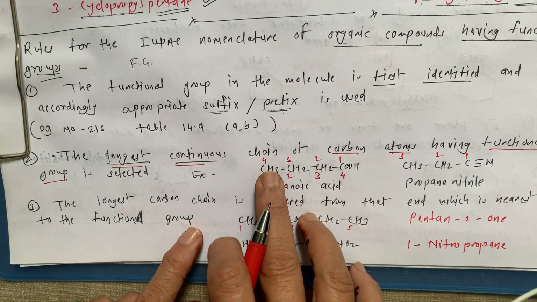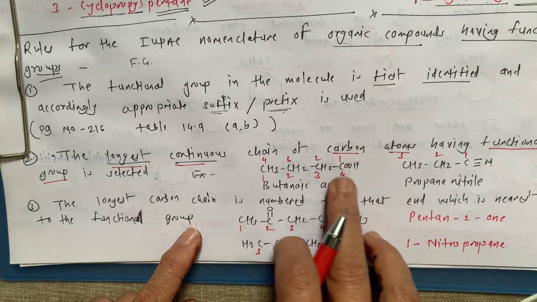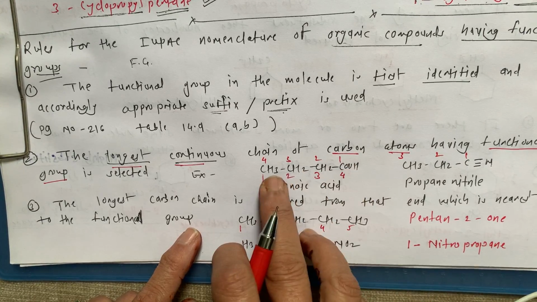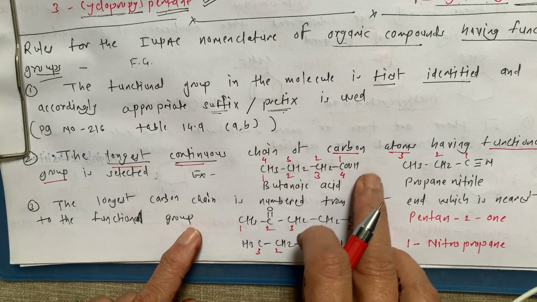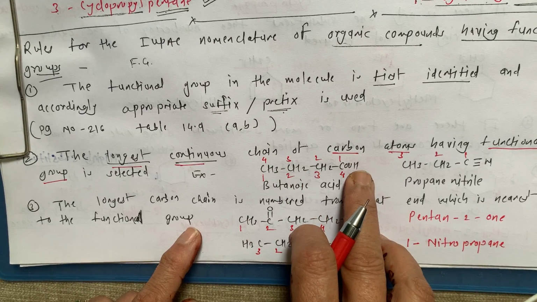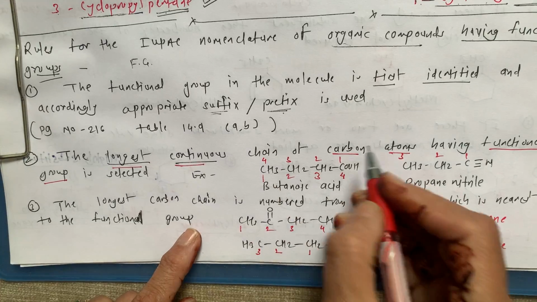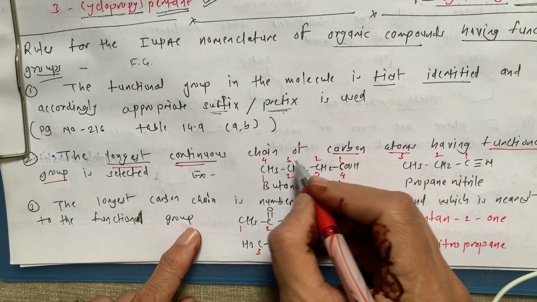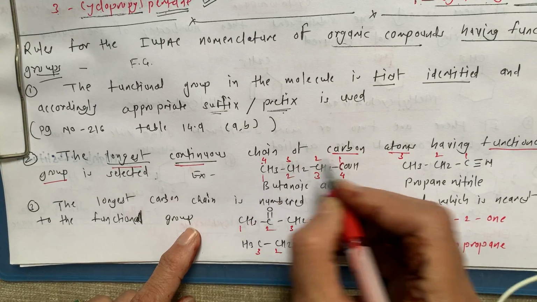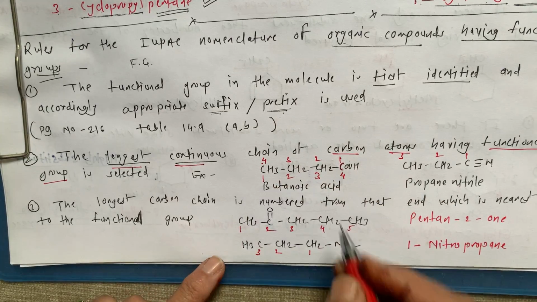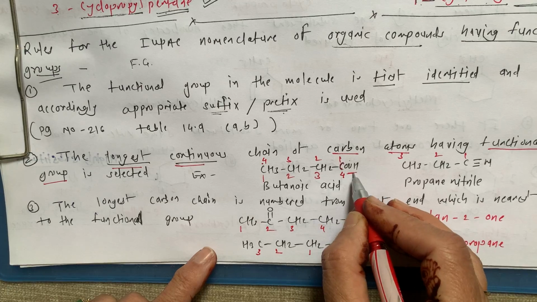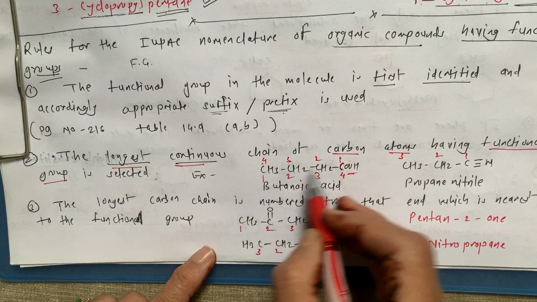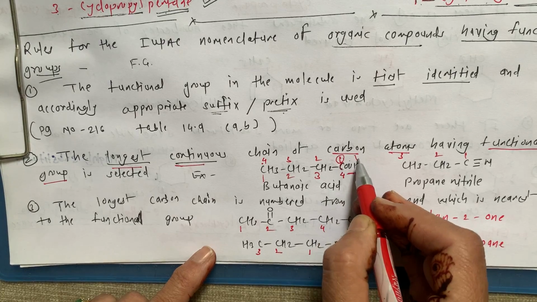Now see the example. Here it is a chain of 1, 2, 3, 4, but this fourth one is the functional group COH. So you have to select this chain along with this COH, and number from that functional group as 1, 2, 3, 4. But when there is just one functional group and it is included in the chain, you should not mention this number.